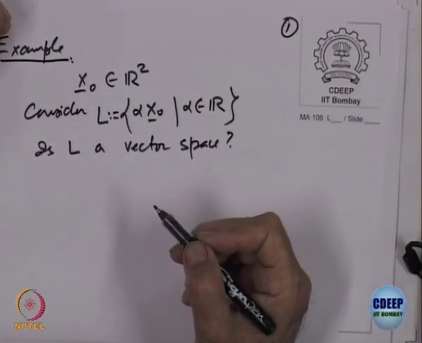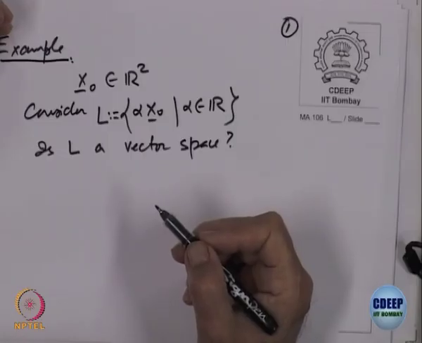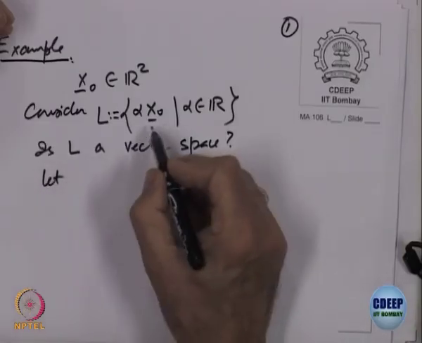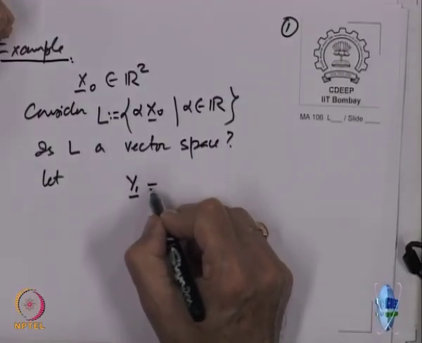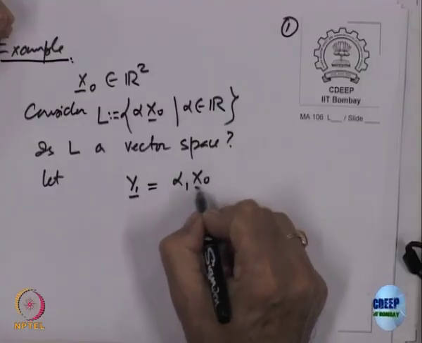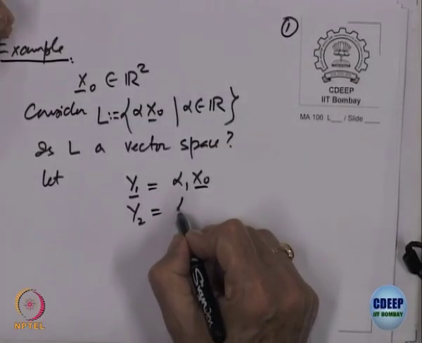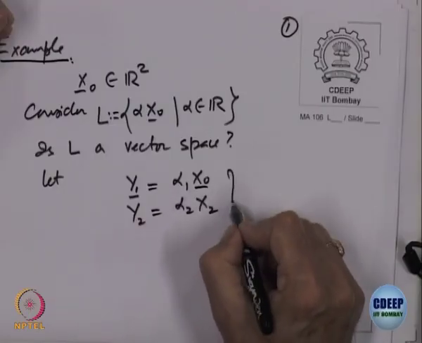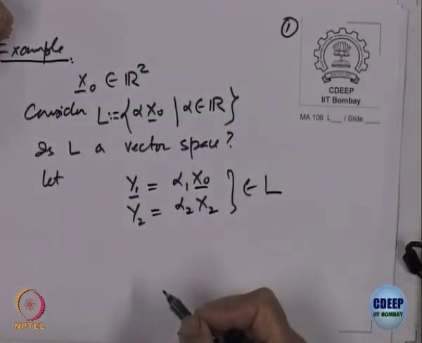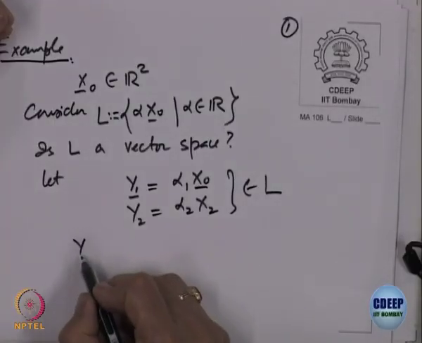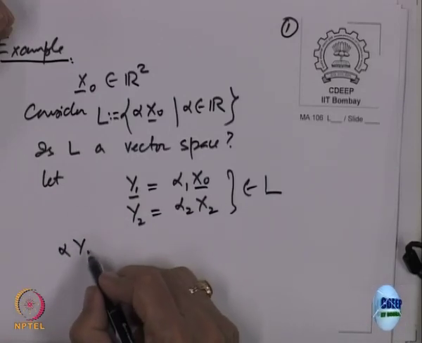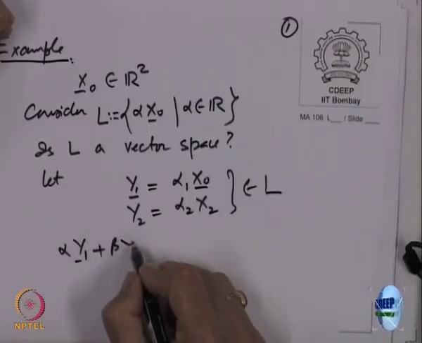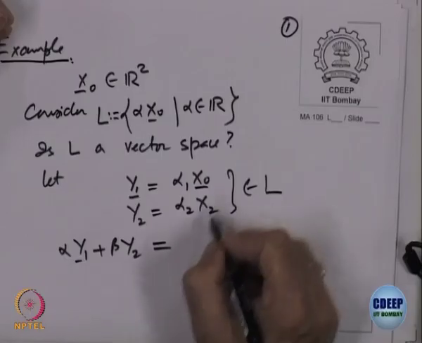You want to know whether it is a vector space or not. So, how do I check it? Take two elements. Let us call them y1 equal to alpha1 x0 and y2 equal to alpha2 x0, both belonging to L. Take two vectors, then what is alpha y1 plus beta y2? Oh, sorry, this is x0.